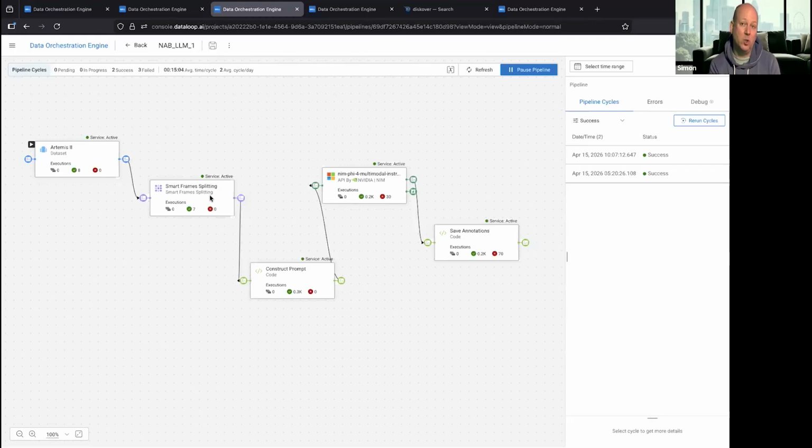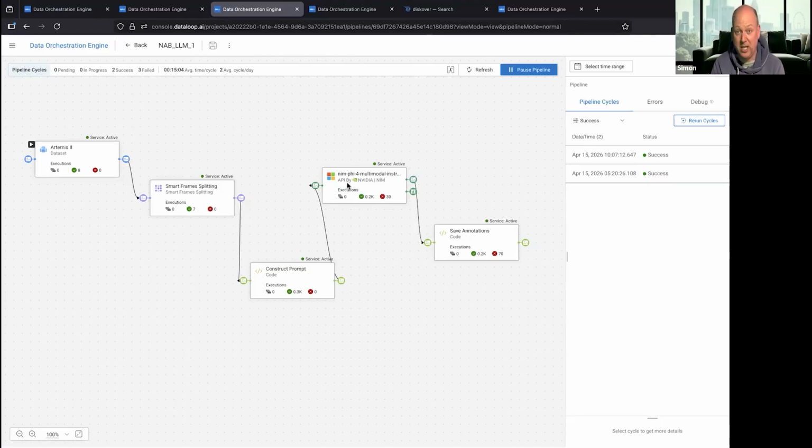And then what we do is pipe it into a code node. And that is some code that we have written, and the developers, the data scientists, can use whatever code they like to extract some information from that image that we created and create a prompt that we then push into a large language model.